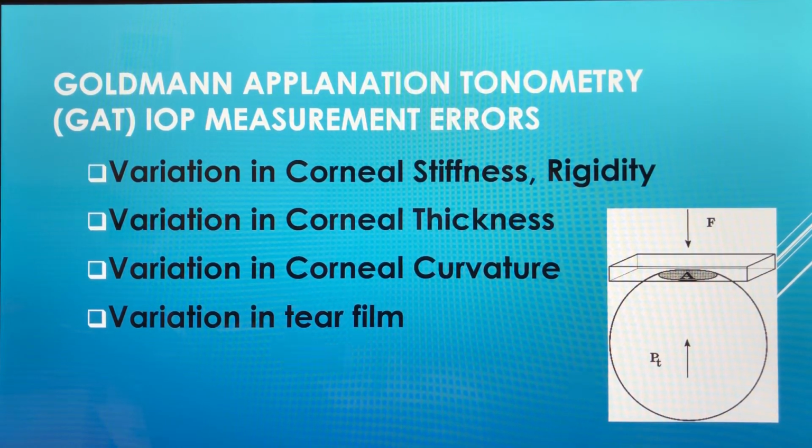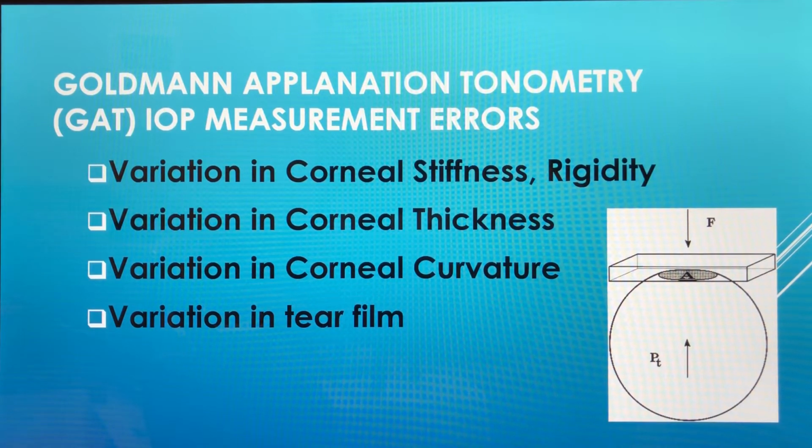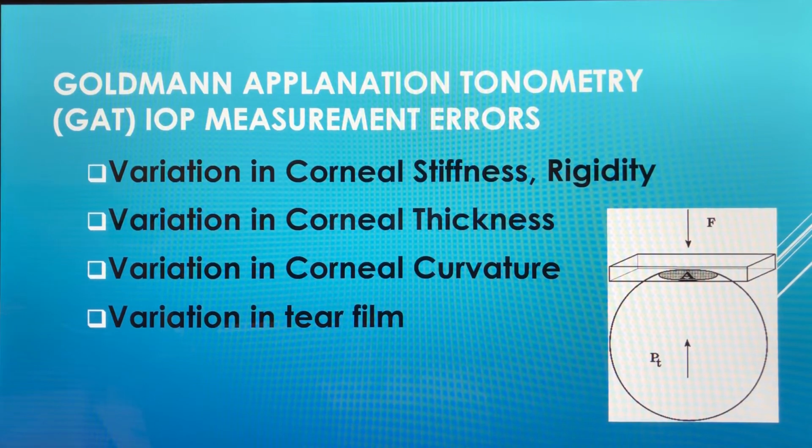The assumptions made by the Imbert-Fick principle and Goldmann have left considerable error in our IOP measurements. Most researchers agree that those errors include corneal stiffness or rigidity, which is an intrinsic property of the composite corneal material; corneal thickness and curvature, which are geometric properties of the cornea; and the corneal tear film, which is an extrinsic property affecting the pressure measurement via surface tension fluid mechanics.